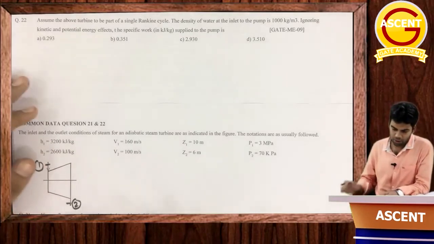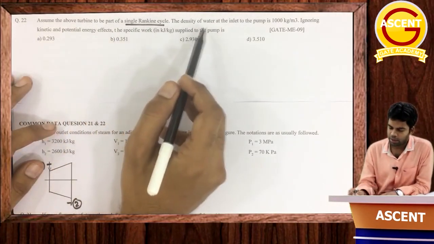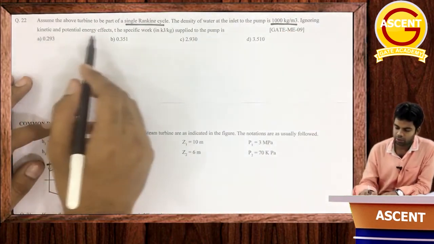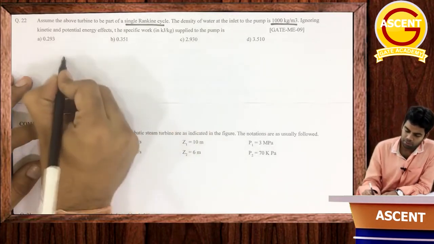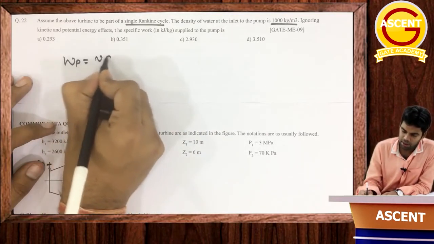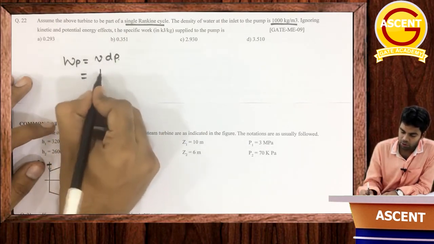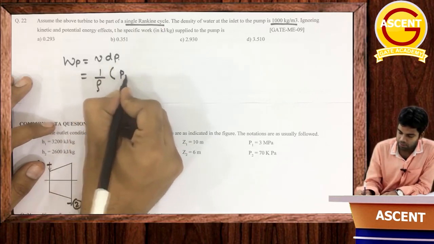Okay, next part of this question says, assume the above turbine to be a part of single Rankine cycle. The density of water at inlet to the pump is 1000 kg per meter cube. Ignoring kinetic potential energy effects, the specific work supplied to the pump is. Okay, so the specific work of pump is nothing but VdP, as we know. Okay, now what is V? This is specific volume, which is 1 by density, okay, into dP.